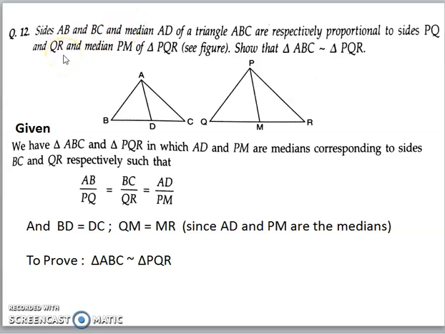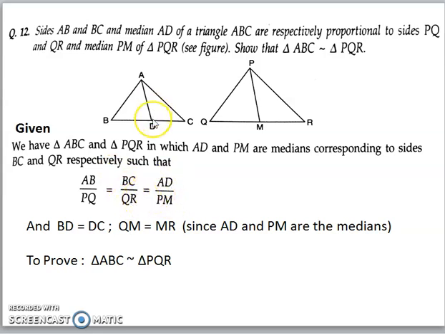12th problem. The sides AB, BC and the median AD of a triangle ABC are respectively proportional to the sides PQ, QR and the median PM of triangle PQR. Show that triangle ABC is similar to triangle PQR. So it is given that AB by PQ is equal to BC by QR is equal to AD by PM.